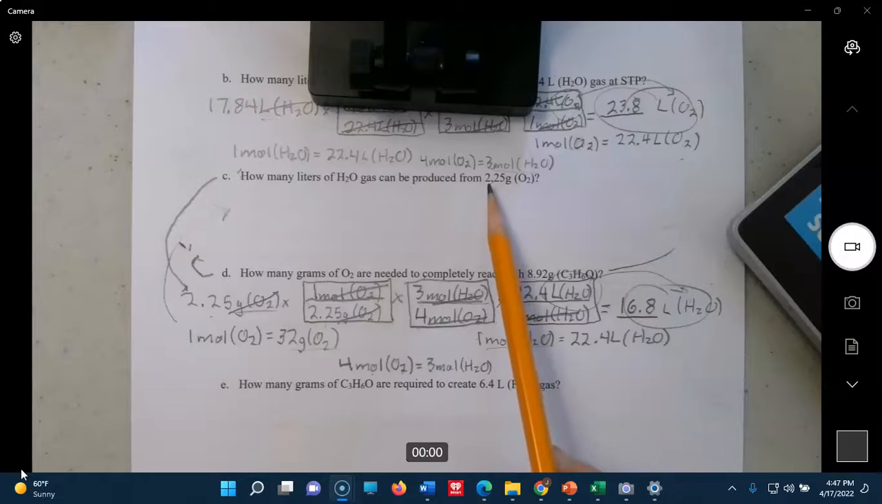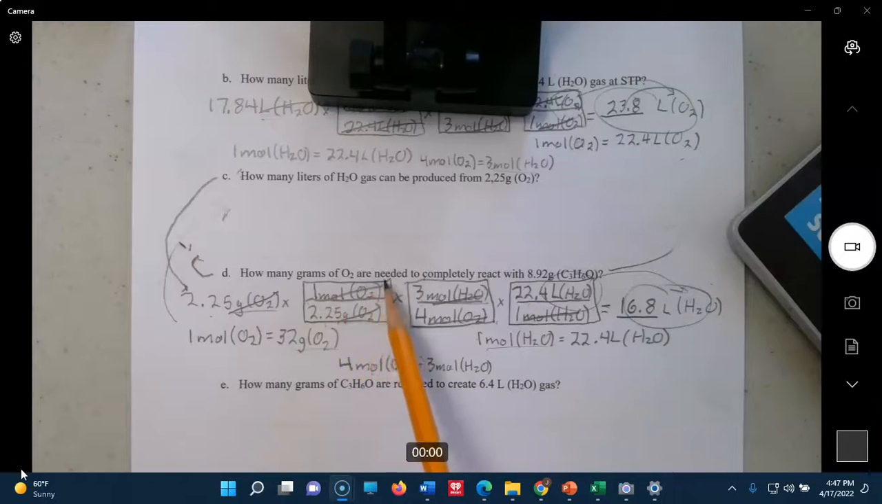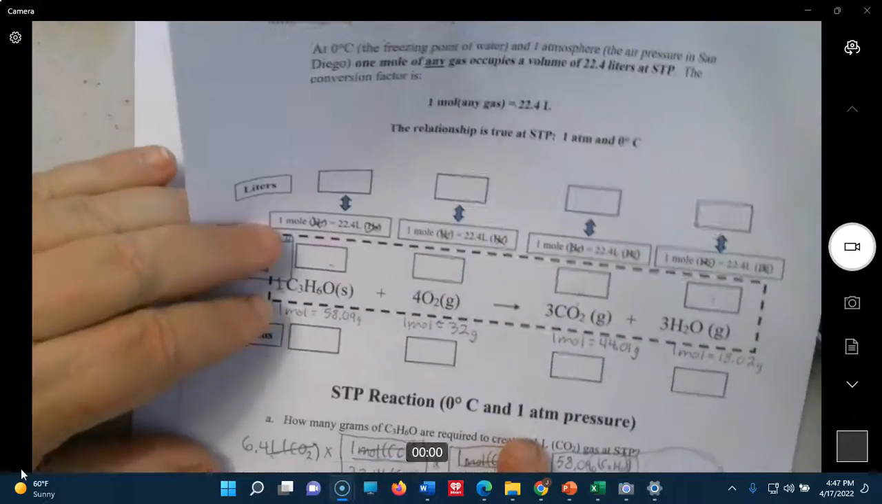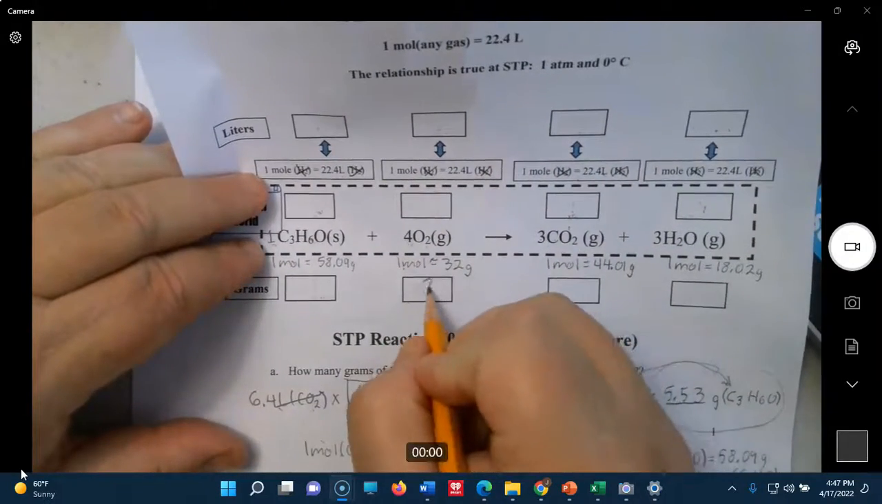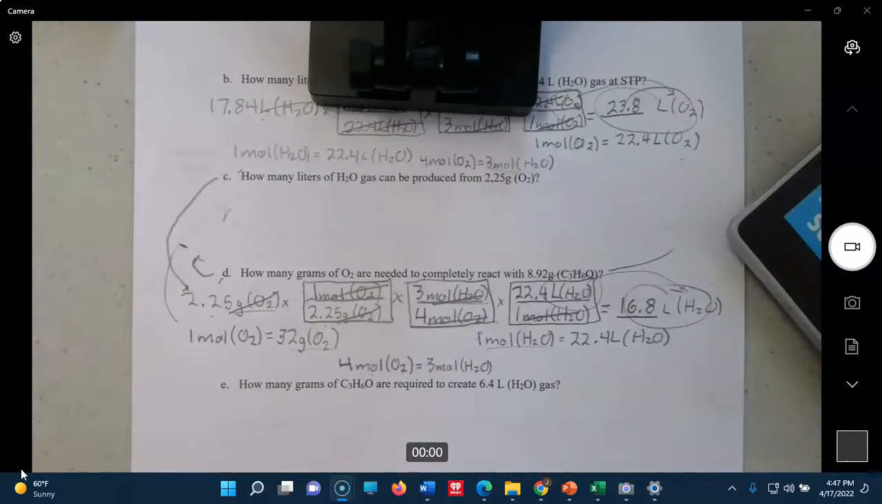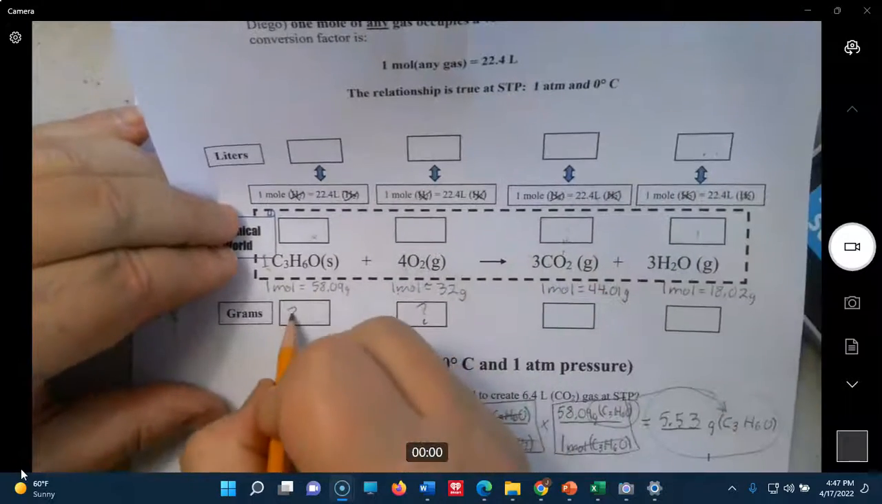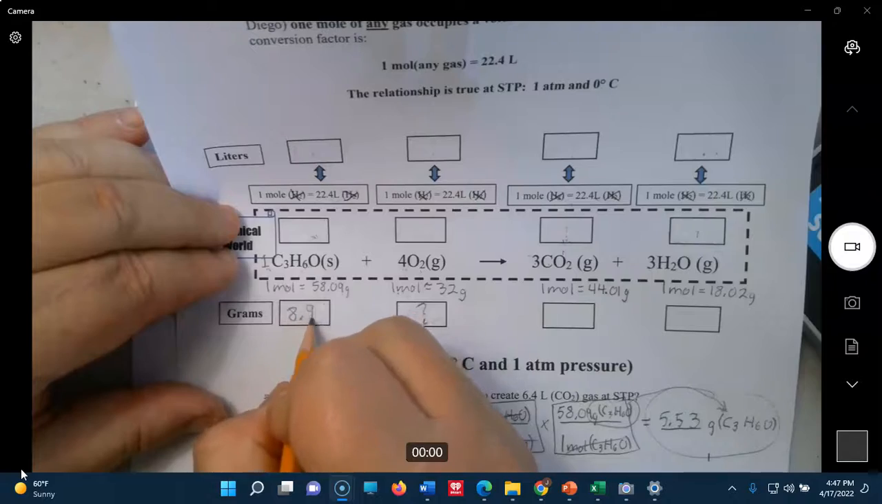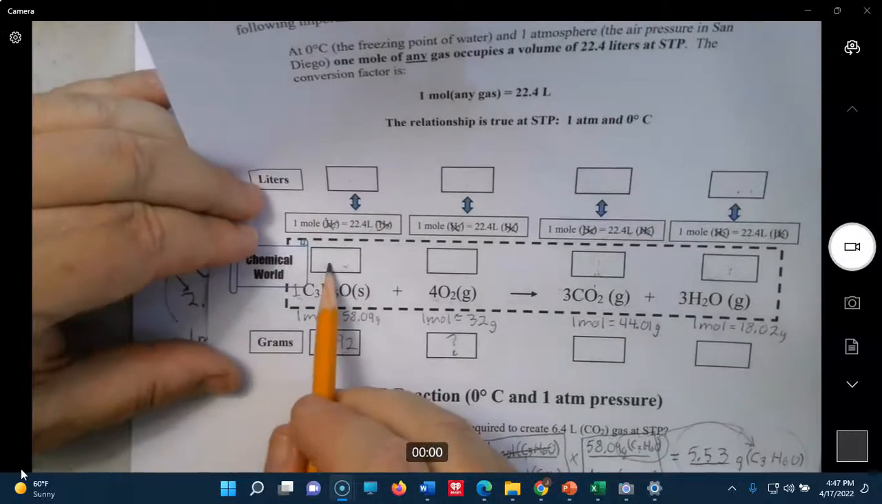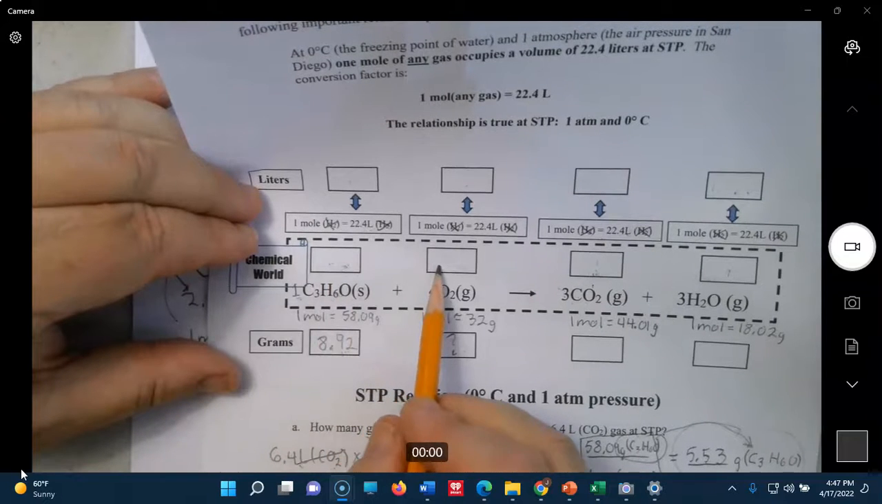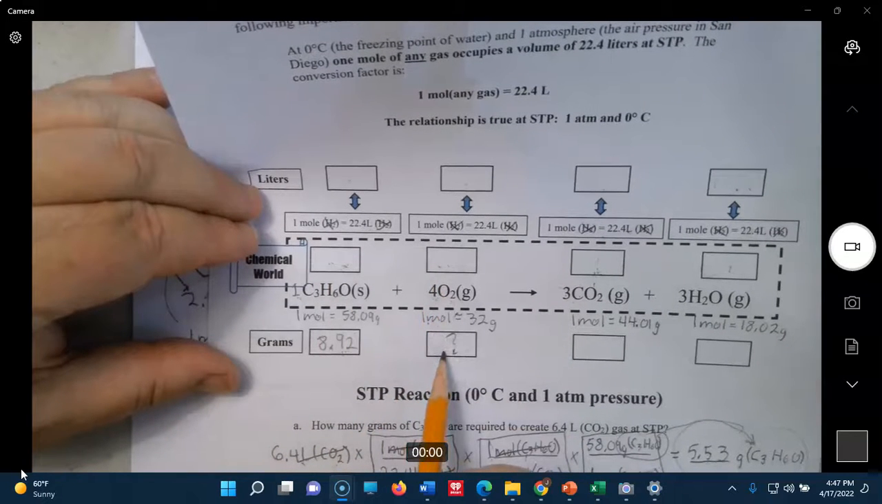Okay, all right, so here we go. So how many grams of O2 are needed to completely react with 8.92 grams of C3H6O? So that's one of the old problems. It's grams to grams, old type problems, okay? So here we go. Grams of O2, and 8.92 is here. So we're going to go up molar mass to get to here, moles to moles to get to here, and molar mass to get back out to here. Okay, so let's go ahead and set that up.